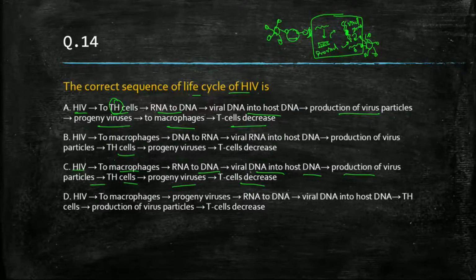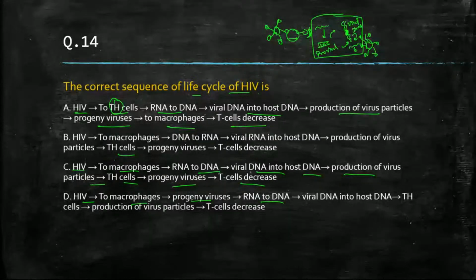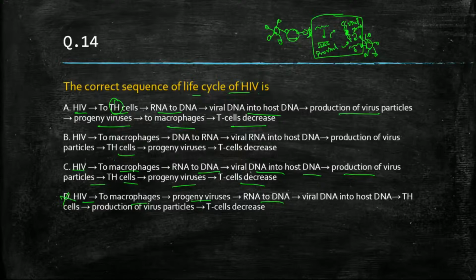So what will be the answer here? The fourth option is HIV to macrophage, progeny virus, RNA to DNA. No, this is not at all correct. So what will be the correct answer here? It depends on whether it enters the macrophage first or the T helper cells. What does it attack, T helper cells or macrophages? That's the big question here. You have to tell me what the big question is.